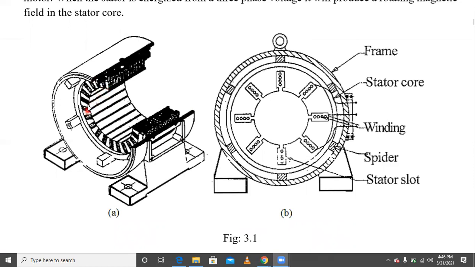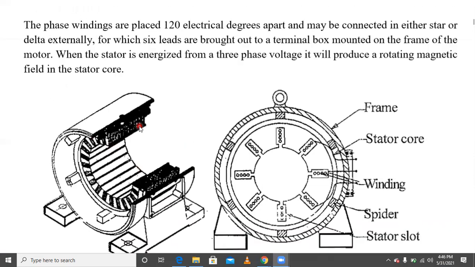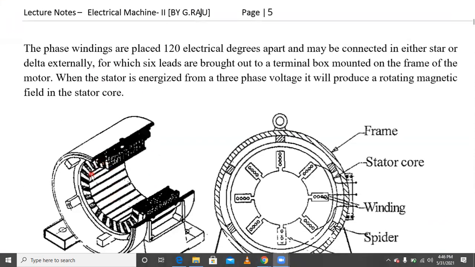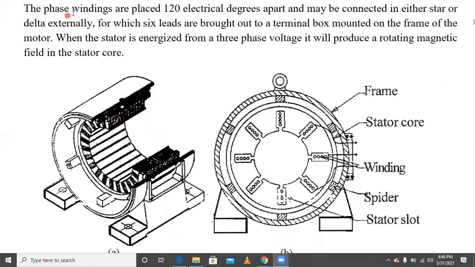All three phases are distributed in the stator winding equally. The number of slots distributed for each phase is the same. For R phase, Y phase and B phase the slots are distributed uniformly. Then only is the stator winding balanced; otherwise there is an imbalance in the stator. The three phases are displaced by 120 electrical degrees. Understood?